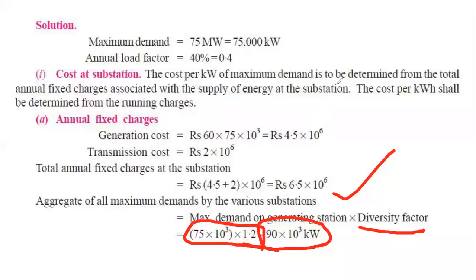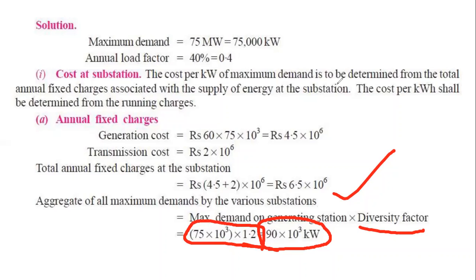Now I'm unmuting my other students. Is it clear, my student? Is it clear why at the substation level the maximum demand is 90 megawatt? Yes, sir. Why, Aziz? Can you just explain to other students why it is 90 megawatts? Yes, sir.